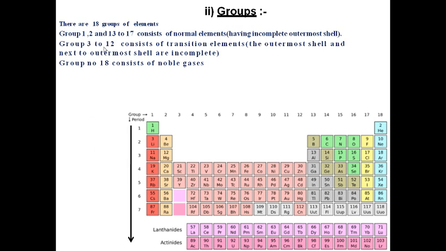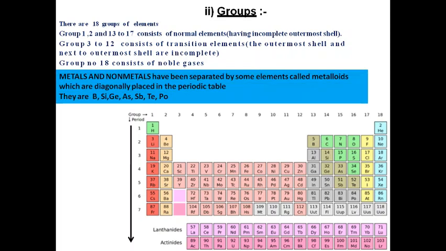These are the groups I have already explained: 1, 2 and 13 to 17 are normal groups, normal elements having an incomplete outermost shell, and 3 to 12 consist of transition elements, meaning the outermost shell and the next to the outermost shell are incomplete. Group number 18 consists of noble gases.